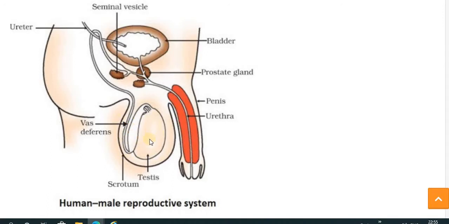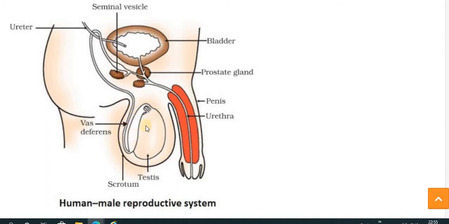Here sperm production occurs, and the temperature required for the production of sperm is provided by the scrotum, which is generally lower than in other body parts, helping to produce sperm. Then one pipe arises from this testis, called the vas deferens.